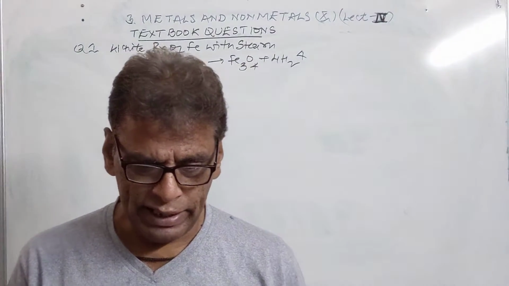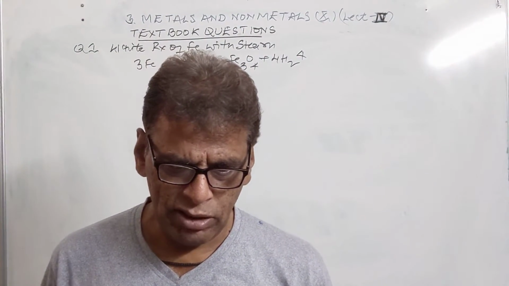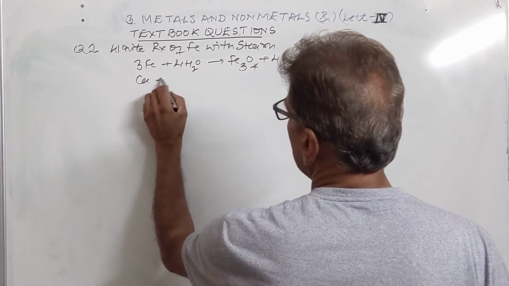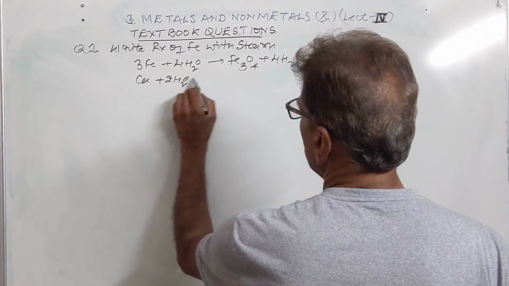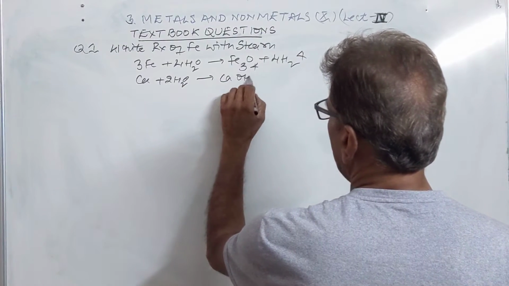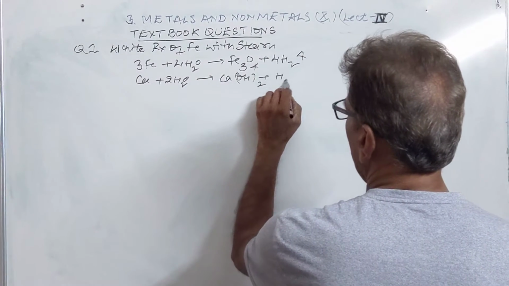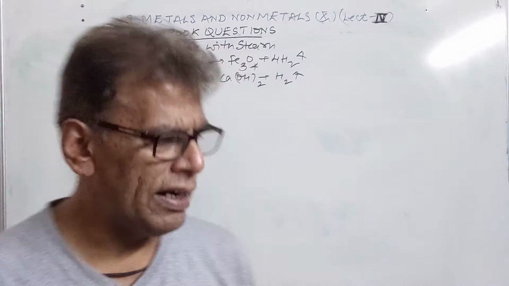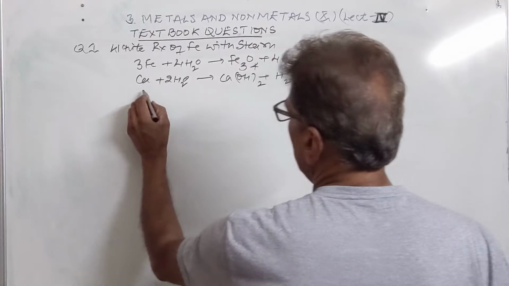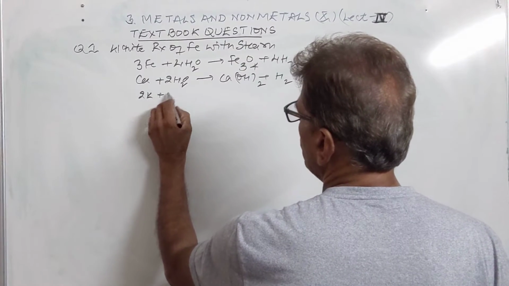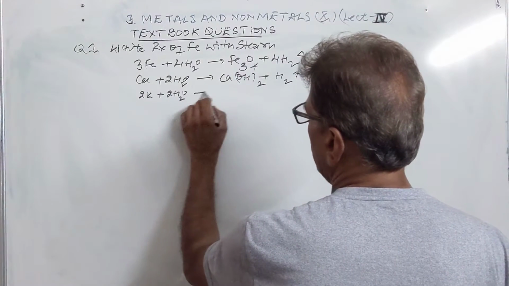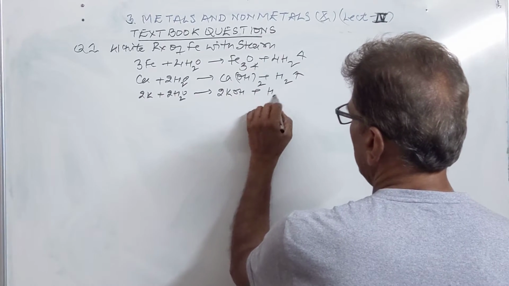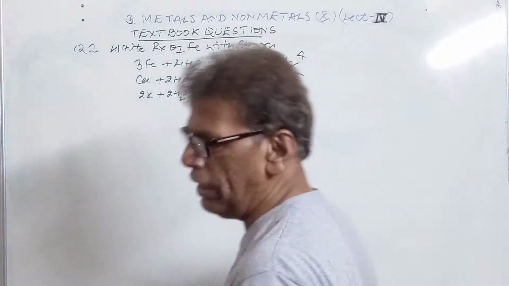Then we have the next question, reaction of calcium with water. We have done this reaction already. Calcium reacts with water, producing calcium hydroxide. It is also called milk of lime, and hydrogen gas is produced during this reaction. Then he says, write the reaction of potassium with water. So potassium also produces hydroxide. These metals, potassium and sodium, are actually called alkali metals, because they react with water to produce alkalis and hydrogen gas.